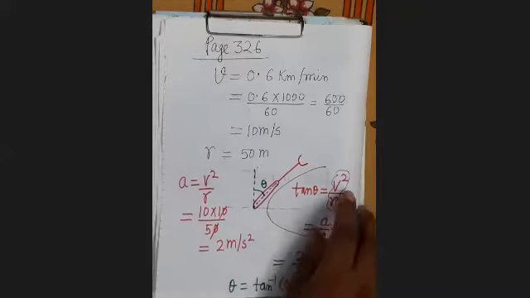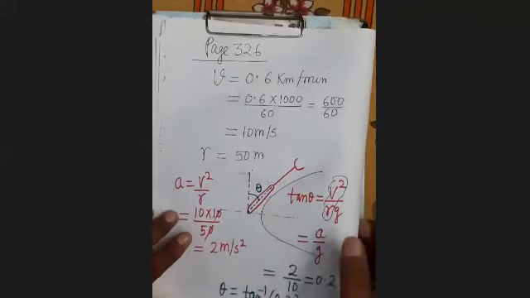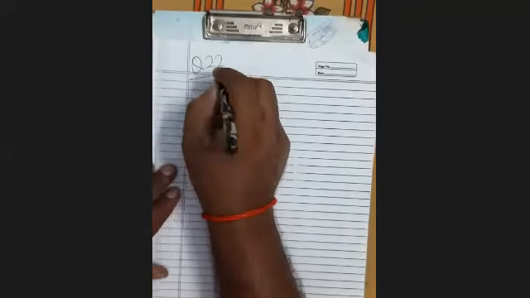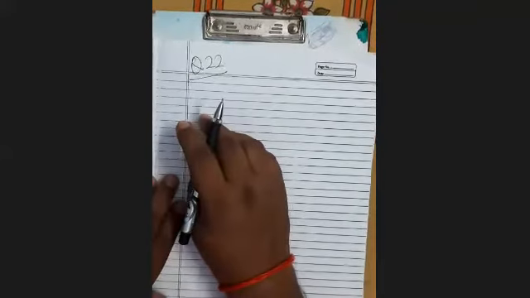Now see here, the question number 22. Question number 22. Now you can see here, the distance between the rails of a railway line is 1 meter.